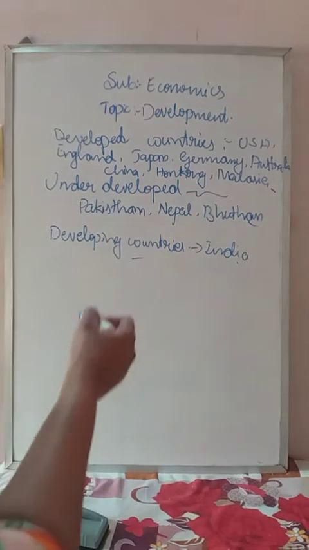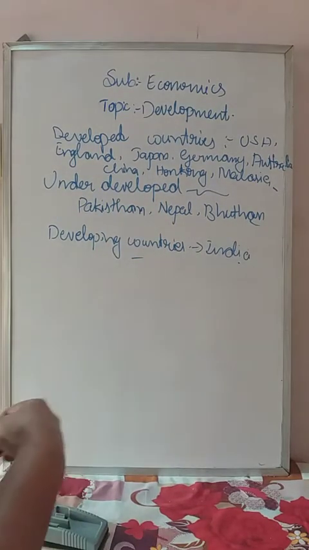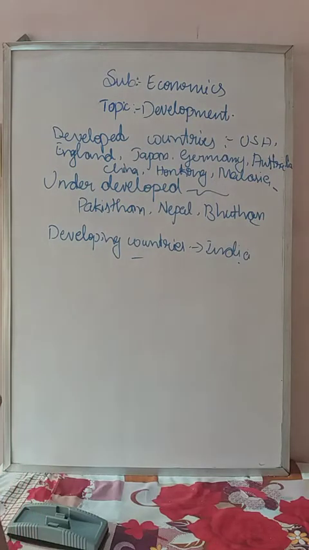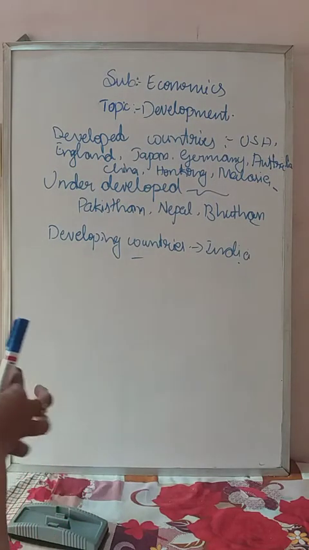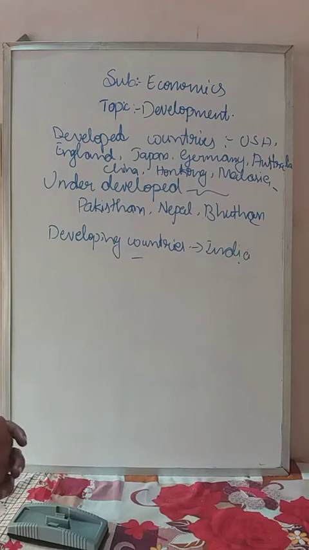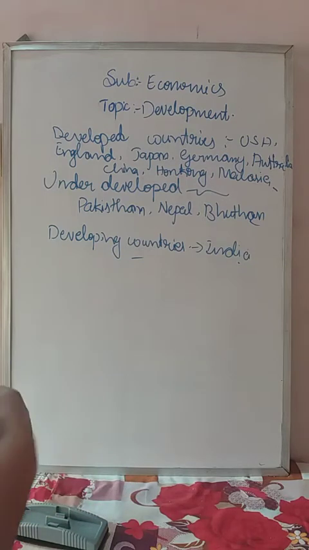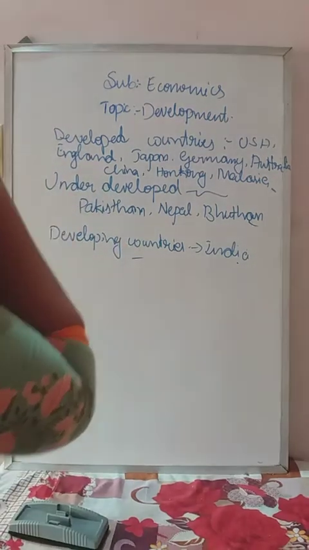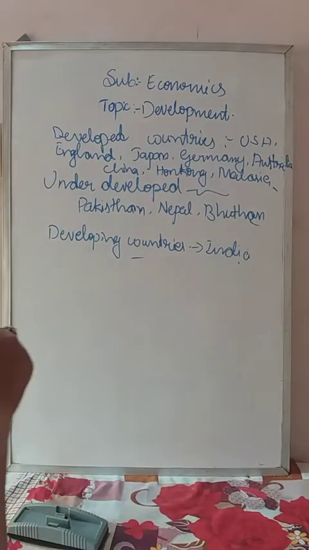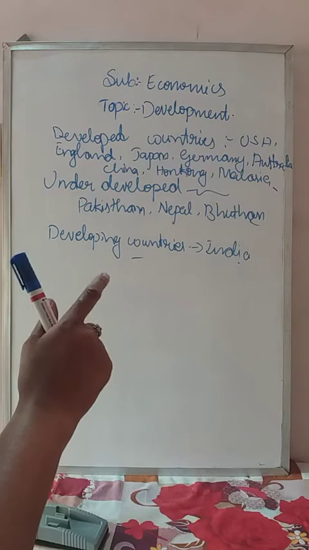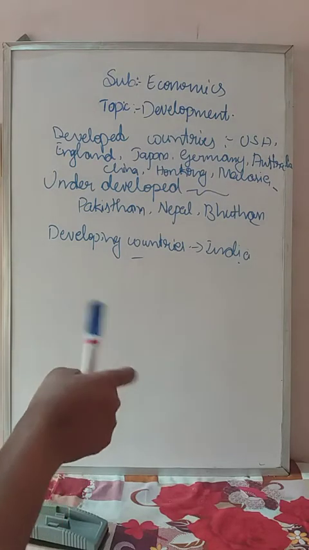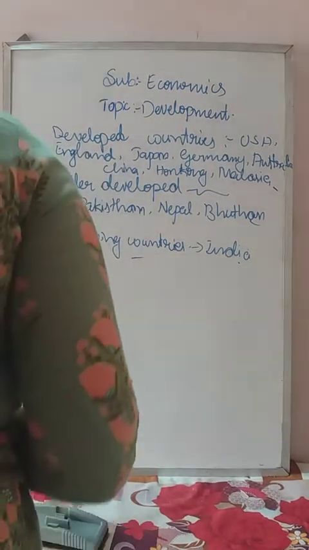So what is meant by developed countries? Developed country in the sense rich countries, almost all the states of those countries are well facilitated and there is almost no poverty. They try to give the basic facilities for the people. All those people do not suffer for basic facilities, they are called the developed countries.